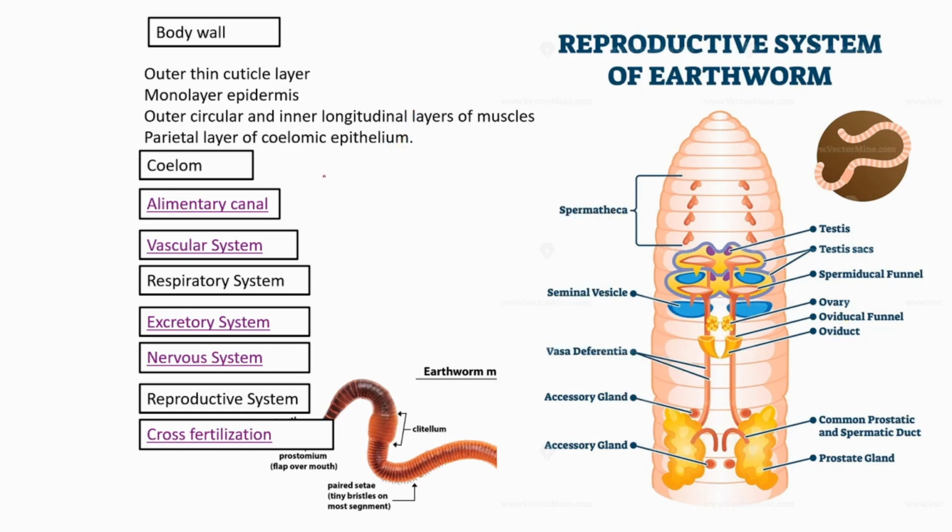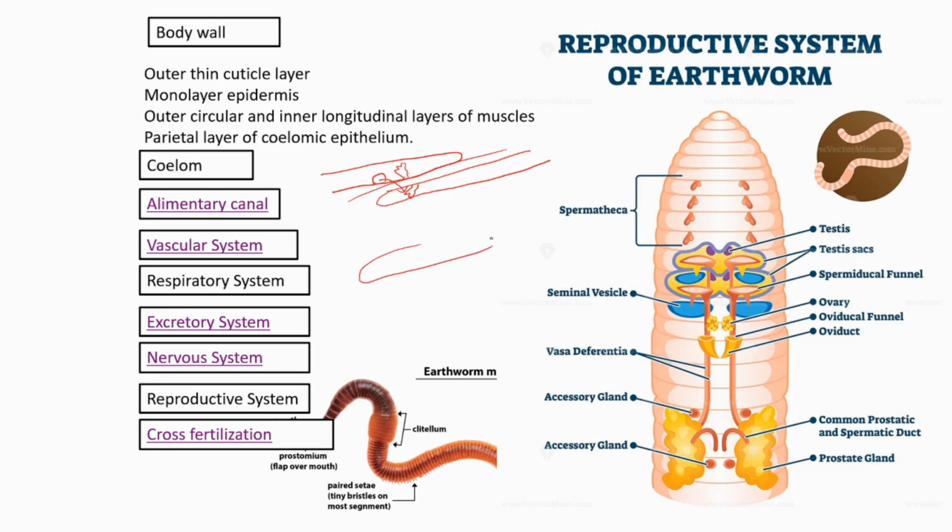Suppose this is one earthworm and this is another earthworm. They come into such a positioning, and from this earthworm's male genital opening, sperm is released to the other earthworm and is temporarily stored in its spermatheca. Similarly, from the other's male genital opening, the sperm of this earthworm enters the body of this earthworm and is stored in its spermatheca, and then they separate from each other.